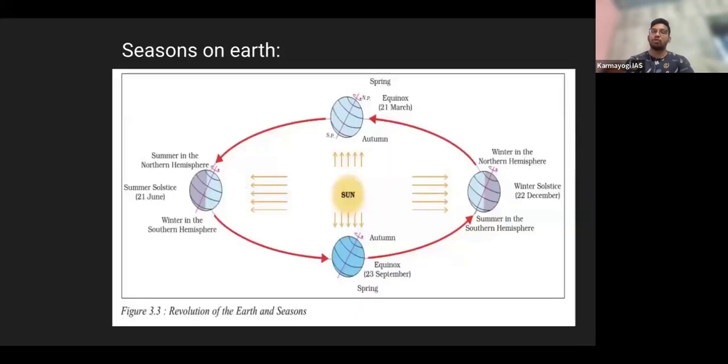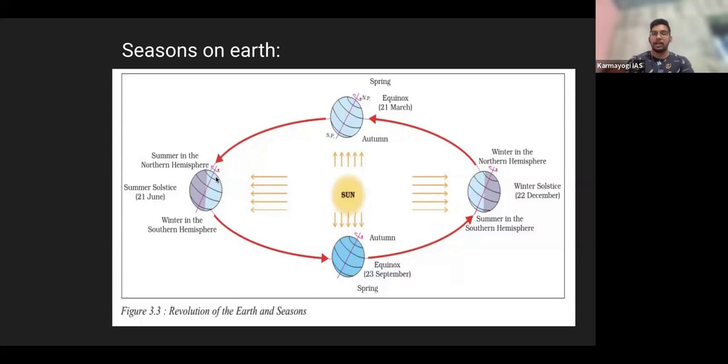Now we also need to know about the different names and different dates, right? This is very, very important to be understood. So let's start with the summer solstice on June 21. You can see this date, June 21. The Earth's tilt is towards the sun. The northern hemisphere tilt is towards the sun. So that's why the upper hemisphere of Earth experiences summer on June 21st, right? So this is called the summer solstice.